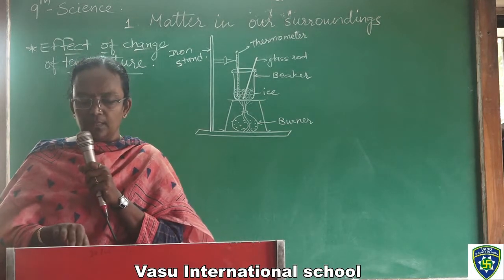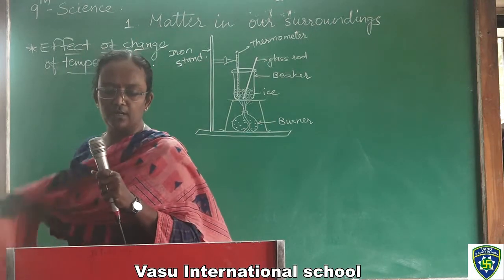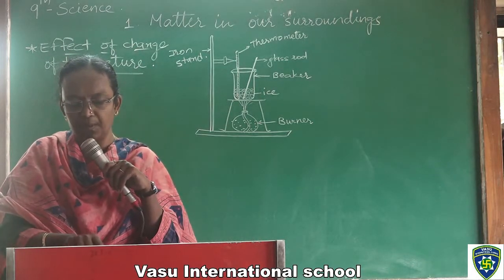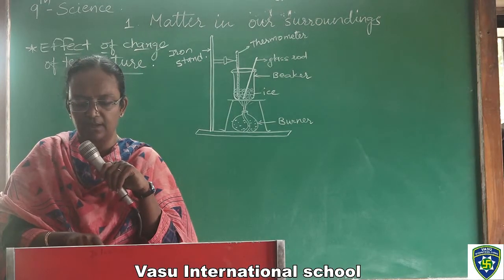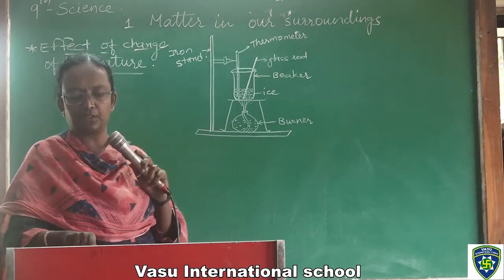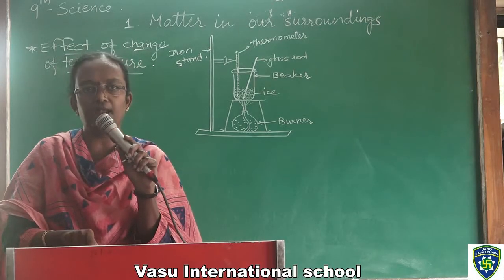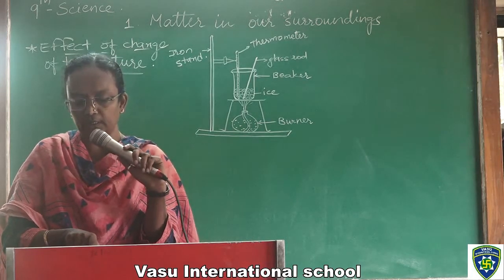Do it in the same way as we defined the latent heat of fusion. Yes, particles in steam, that is water vapor at 373 Kelvin, that is 100 degrees centigrade, have more energy than water at the same temperature, because we supply the heat continuously, and it is taken up not by water but by water vapor.